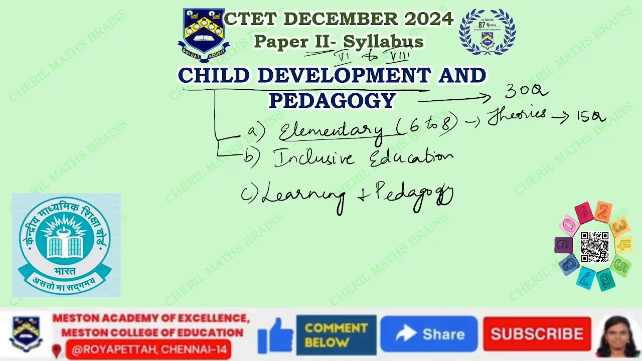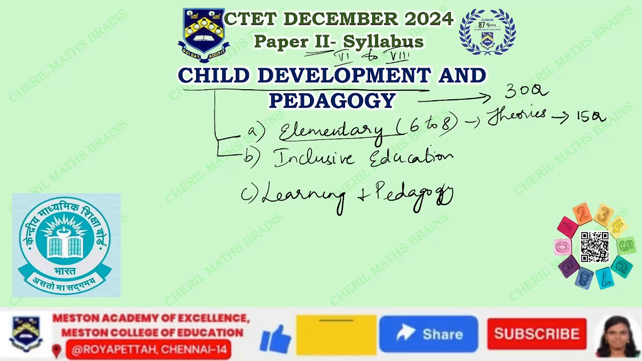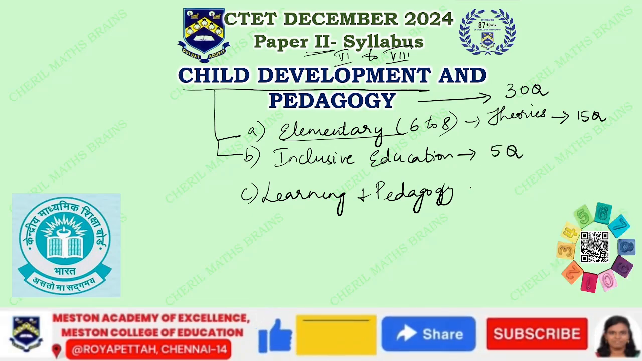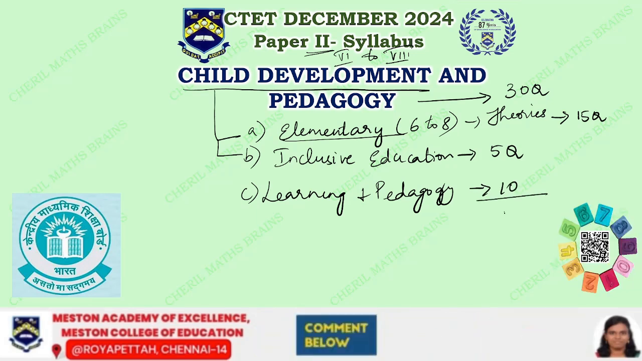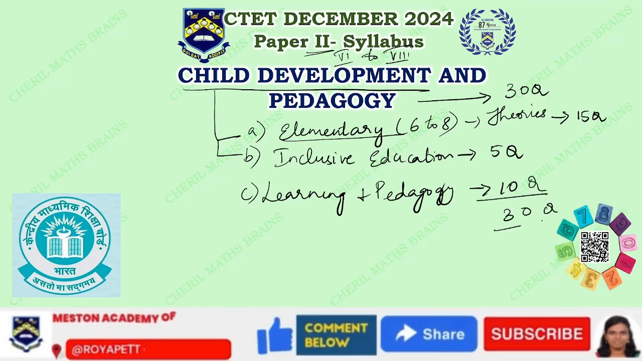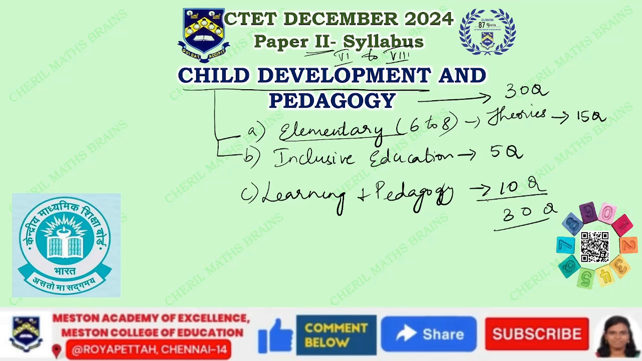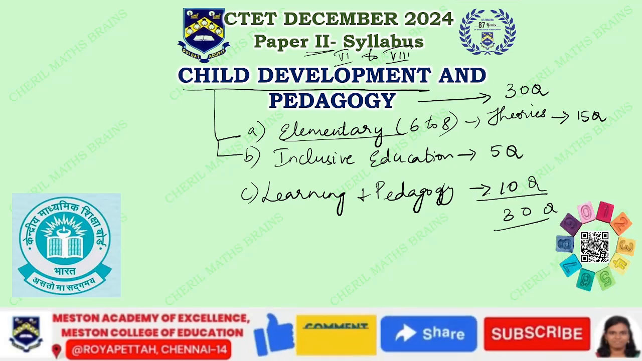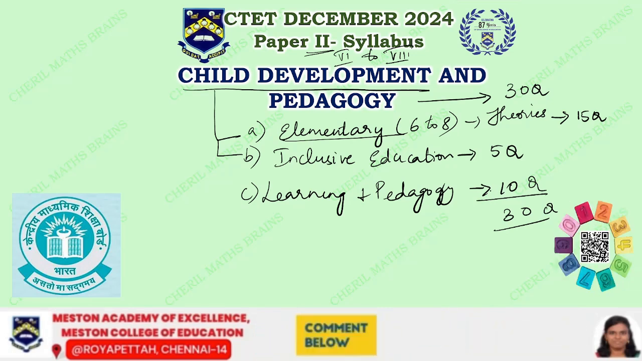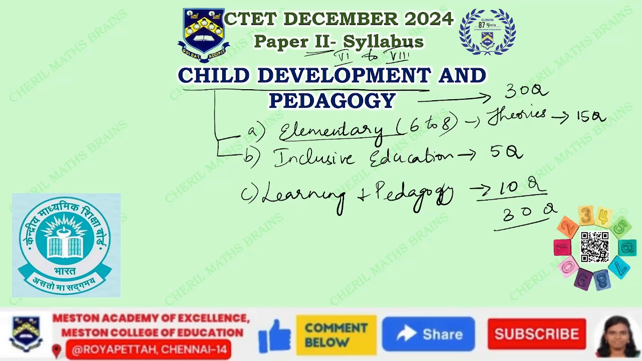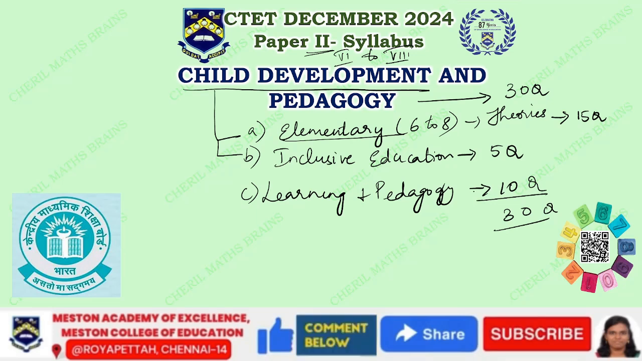Out of these 30, child development with a specific reference to elementary is going to be 15, and under inclusive education there will be 5 questions, and for learning and pedagogy there will be 10 questions. Totally it is going to be 30 questions. So under learning and pedagogy, it is like how children think and how do they learn, and when there is a problem, why do they fail to achieve success, and how we can help them to solve their problems, their cognitions, emotions, motivation, and learning, and the factors related to that contribute to learning. Example, personal factors and environmental factors. So all these come under child development and pedagogy.